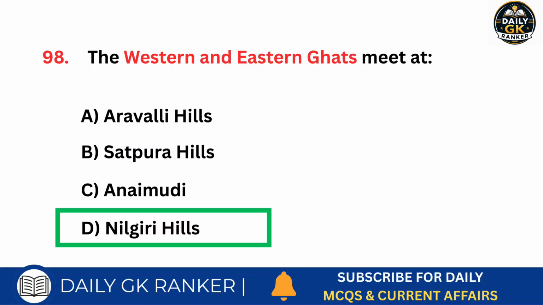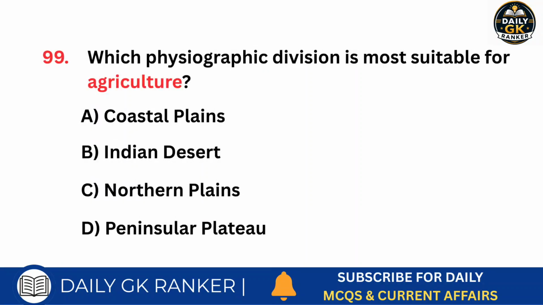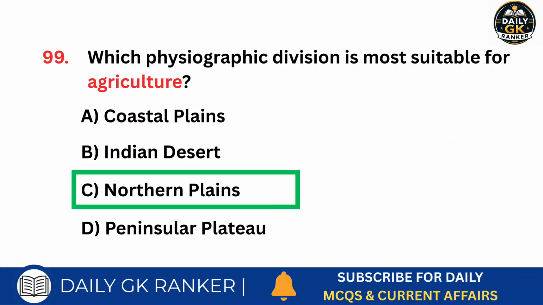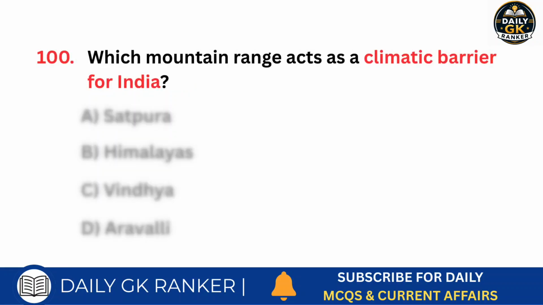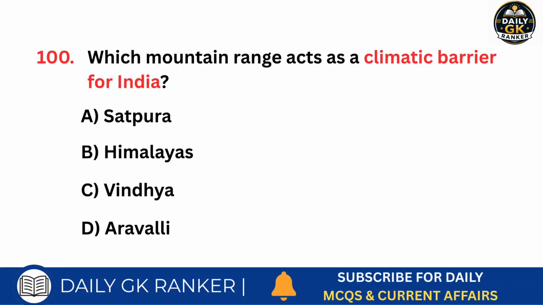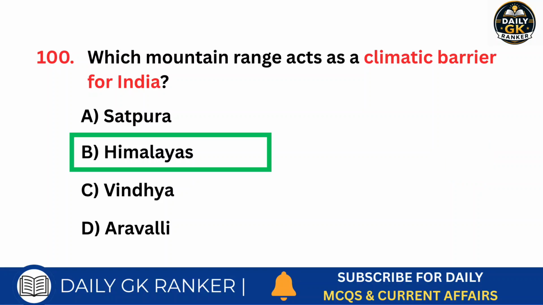Answer is Nilgiri Hills. Which physiographic division is most suitable for agriculture? Answer is Northern Plains. Which mountain range acts as a climatic barrier for India? Answer is Himalayas.